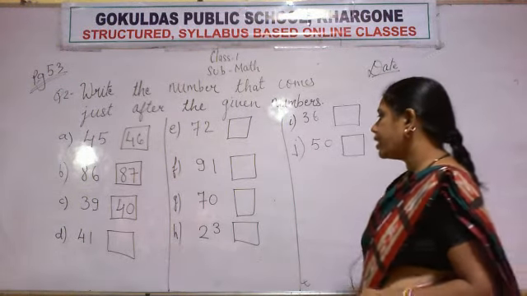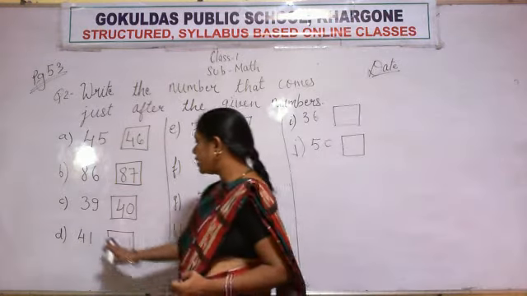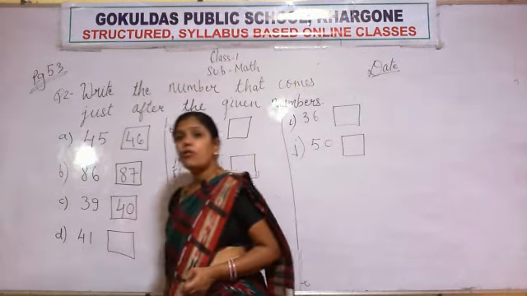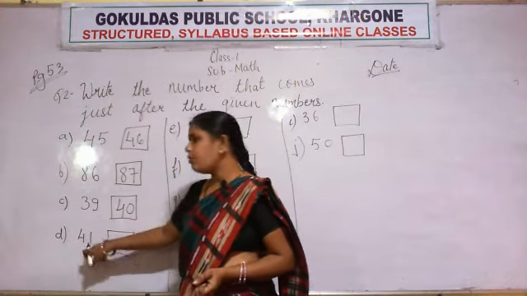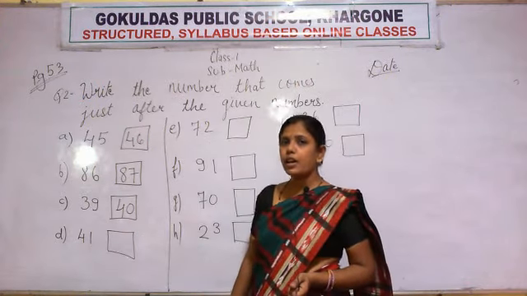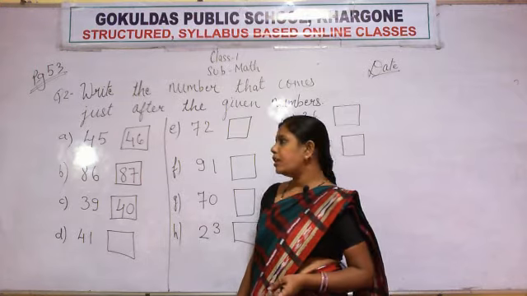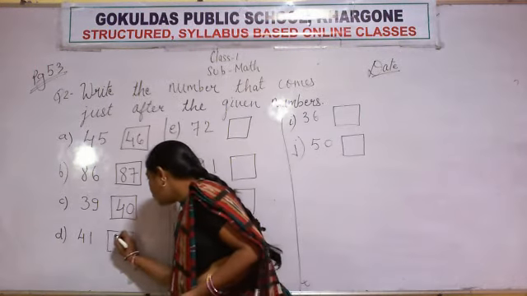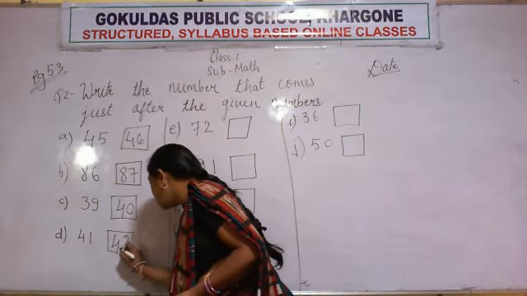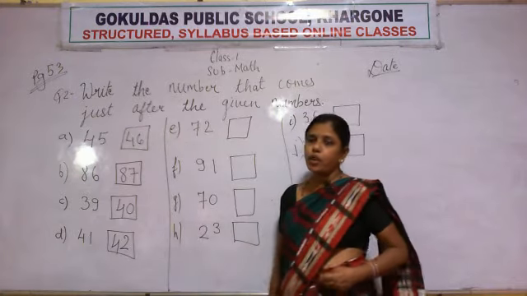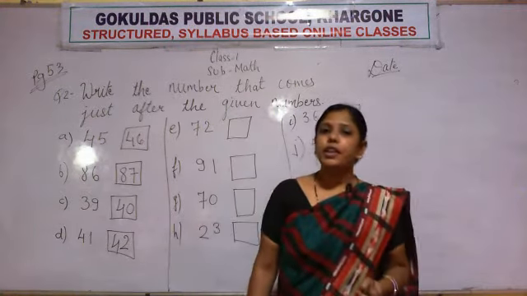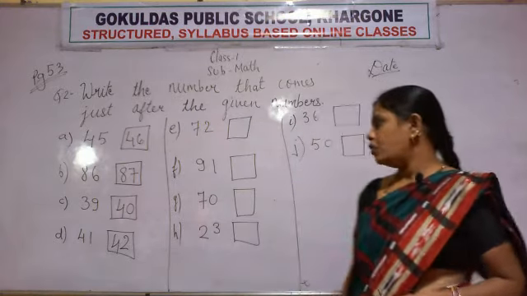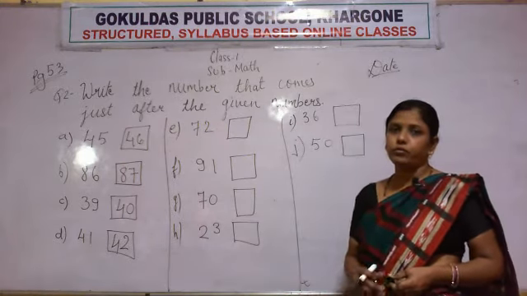Now see what is the next number. The next number is 41. See the number written here, 41. So the number that comes after 41 is 42. The number that comes after 41 will be 42. Okay. So write 42.